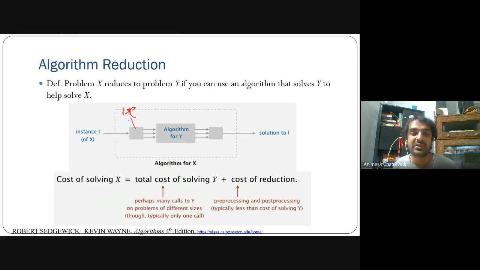This is pre-processing. So I can redirect it over here. This is pre-processing and this is post-processing. So this is pre-processing and this is post-processing.